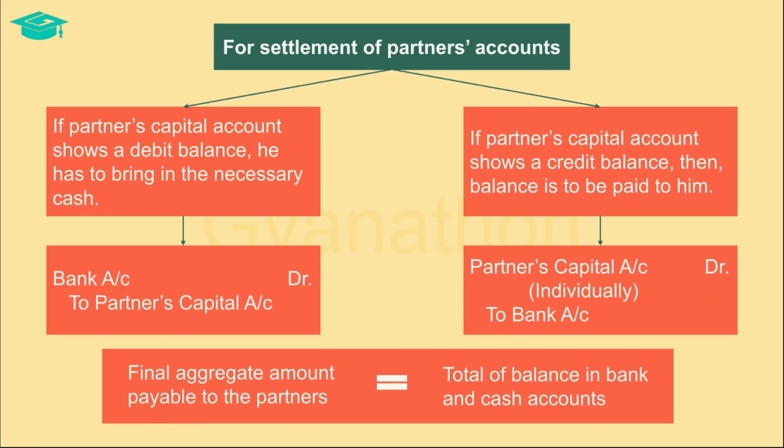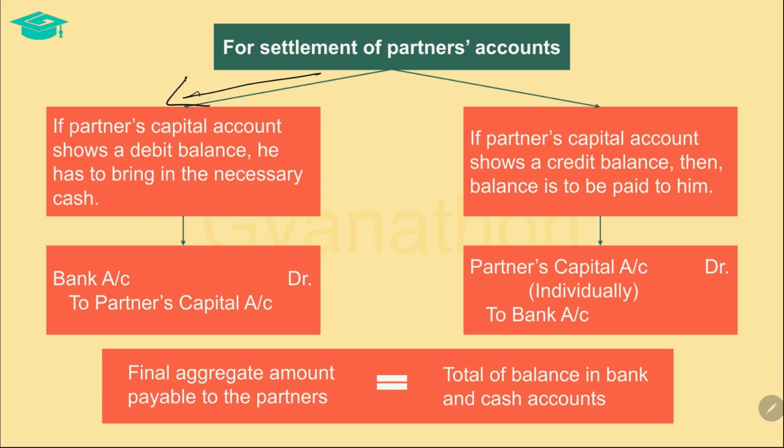Once all these adjustments are done, the partners' capital accounts are balanced. When balanced, if the partner's capital account shows a debit balance, he has to bring in the necessary cash into the firm to close his capital account. And if the partner's capital account shows a credit balance, then the firm has to pay the balance to him to close his capital account.